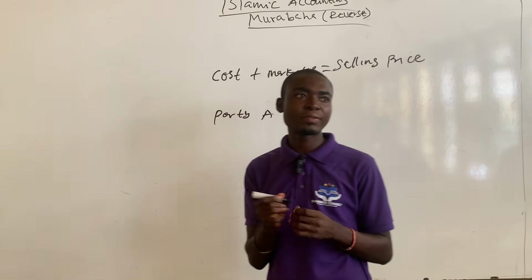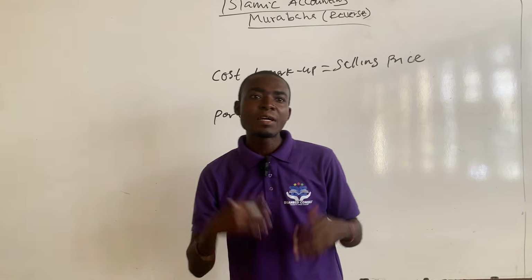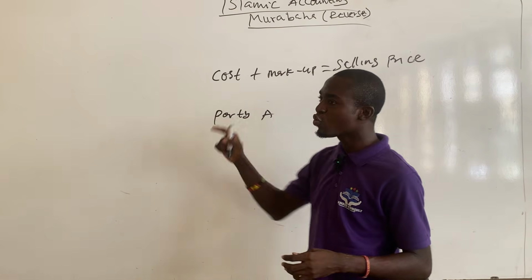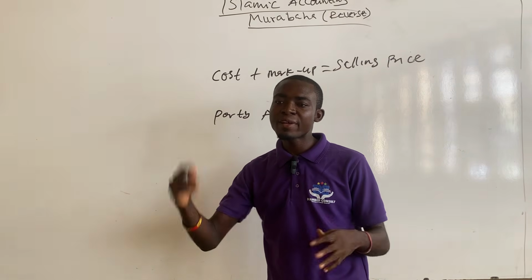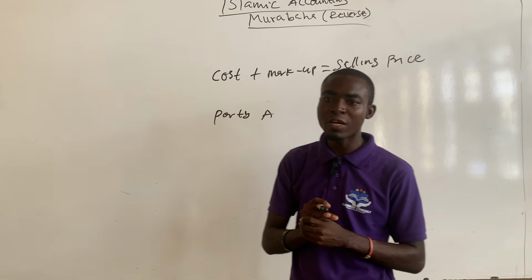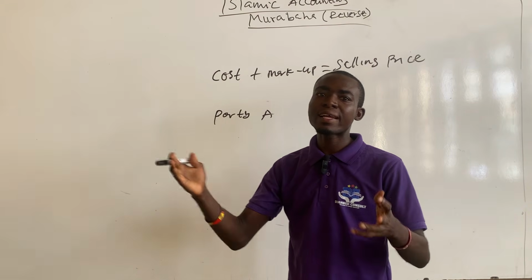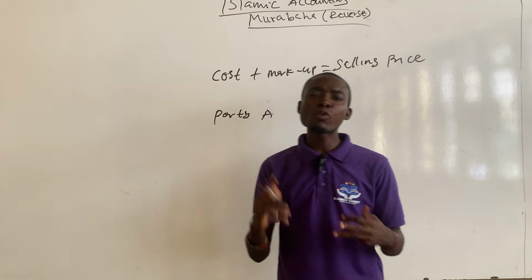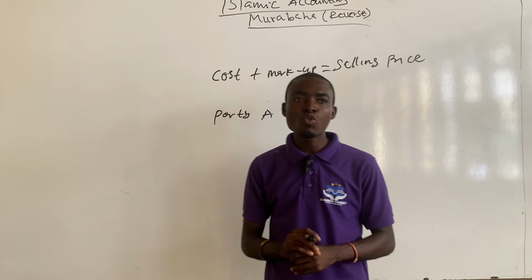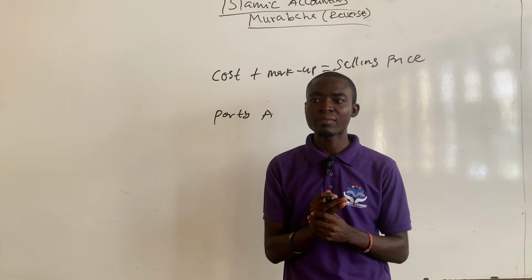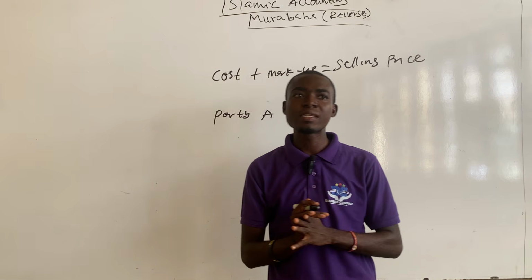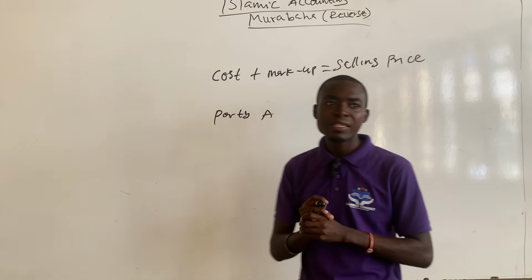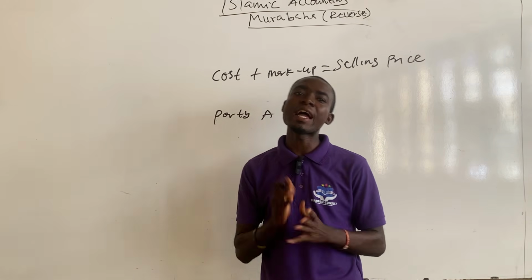So for example, let's assume that party A is in need of a car to do Uber business, but party A doesn't have money to buy the car. So party A will go to a specific bank and explain its intention of buying a car, and then the bank will go to the market and buy the car and come and sell it to party A. But before the bank will do so, party A could be required to make initial deposits. The amount of initial deposits is not refundable. The reason being is the bank wants to be insured or protect their interest.